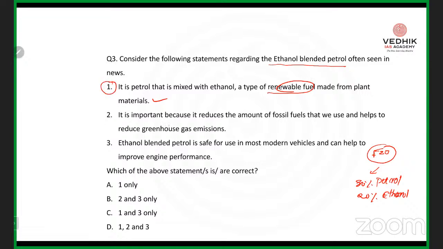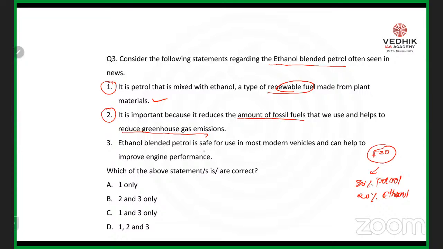It is important because it reduces the amount of fossil fuels that will help us to reduce the greenhouse gas emissions. So whenever there is a high dependency over the fossil fuels, you can see there is an increasing over the atmospheric emissions. So with the addition of ethanol, we are supposed to save the precious fossil fuel. Along with it, it will also help us to reduce the amount of greenhouse gases being emitted into the atmosphere. Second statement is also correct.